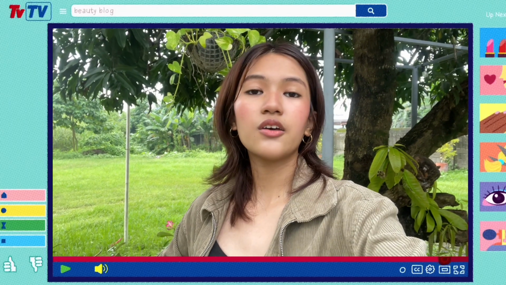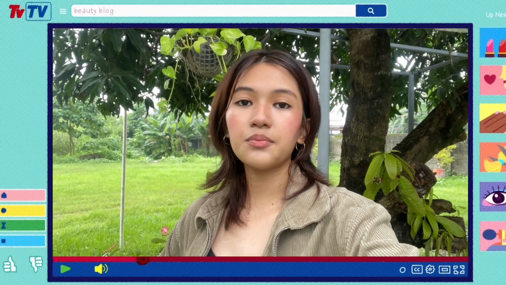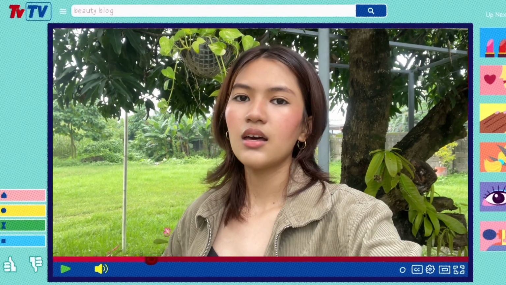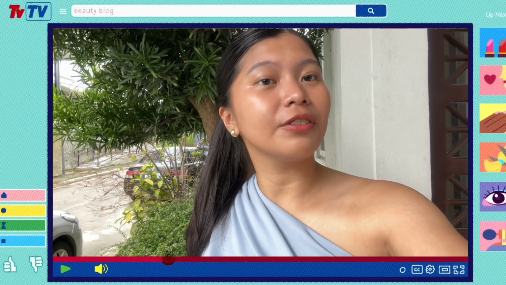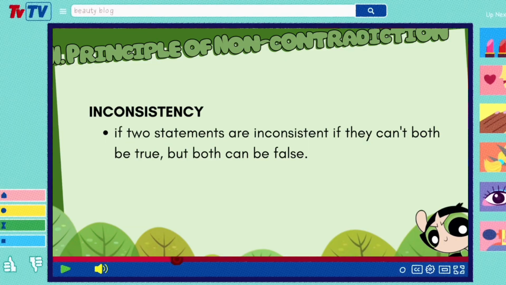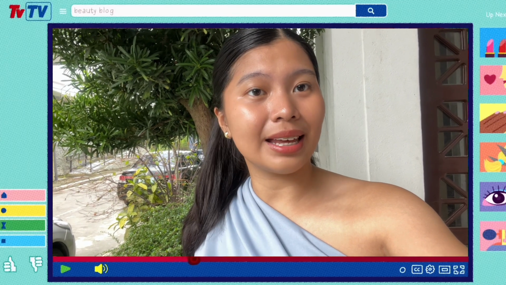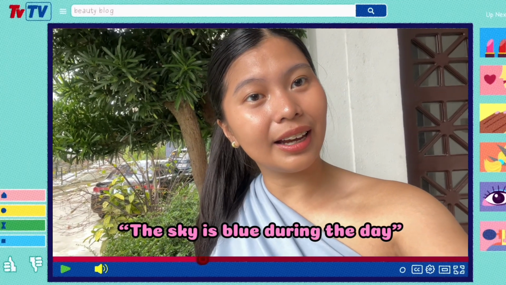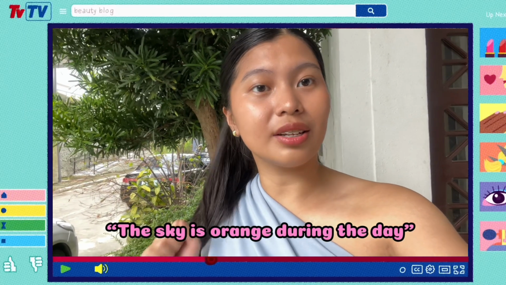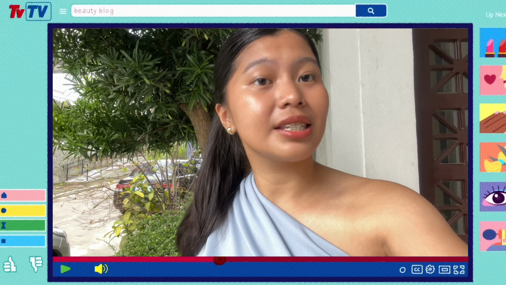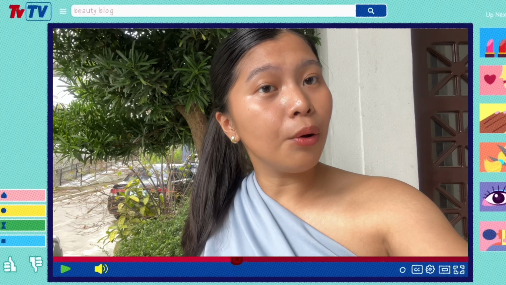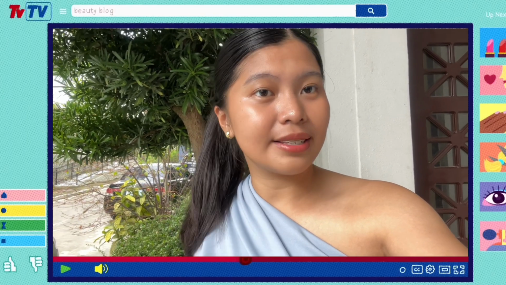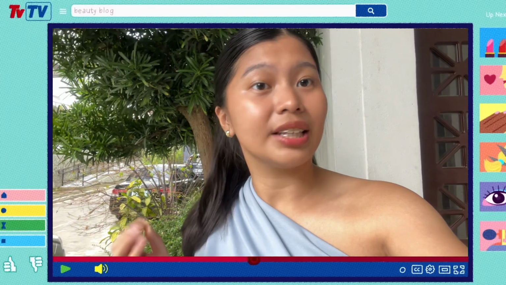For example, if the sky is blue during the day, then the statement "the sky is not blue during the day" must be false. This is what we call the truth-functional relationship. On the other hand, the principle of inconsistency is when two statements cannot be both true but can be false. For example, the statements "the sky is blue during the day" and "the sky is orange during the day" are inconsistent because they cannot both be true at the same time. However, both can be false if, for example, the sky is white during the day.